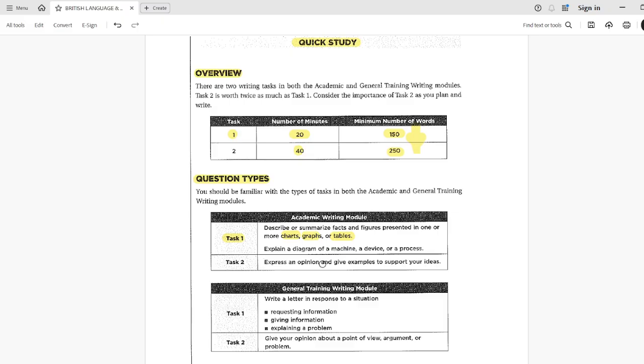So here in task 2, everything is related to your own personal opinion, your own personal thoughts as well. Everything is related to expository writing, where you have to explain a process. You can add examples, you can support your arguments with evidence, you can put data as well. Okay, so here you have freedom of writing whatever you want to write on, but in task 1 you have to be